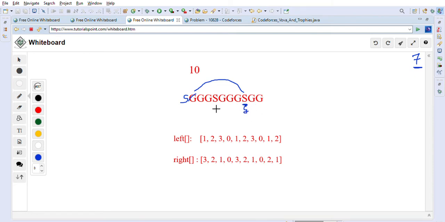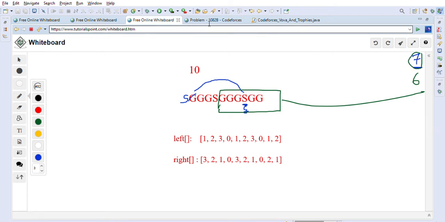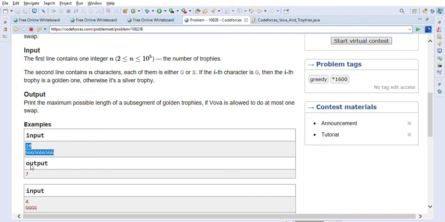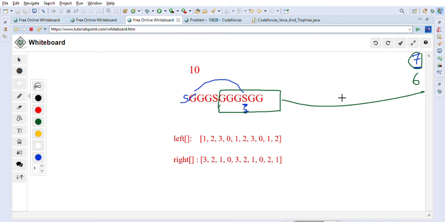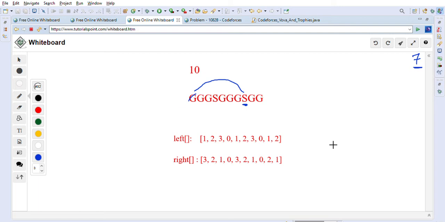So if it becomes G, then as you can see, this is the length of the subsegment after we are doing the swapping. So this is the subsegment: 1 2 3 4 5 6. So this gives us 6. We have seen both possibilities, so we will take the maximum one, which is 7. So 7 will be the correct answer for this question. The maximum subsegment with G's after the swapping is 7. So we have seen what the problem means from this example.